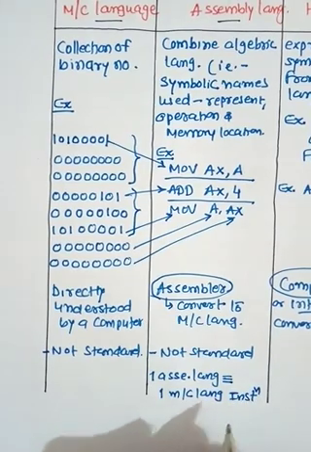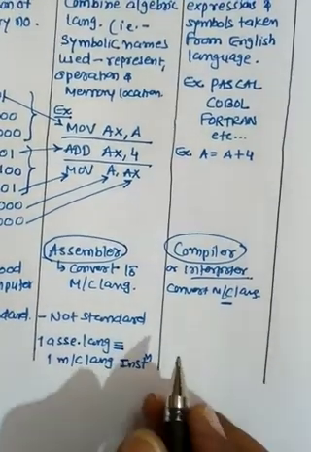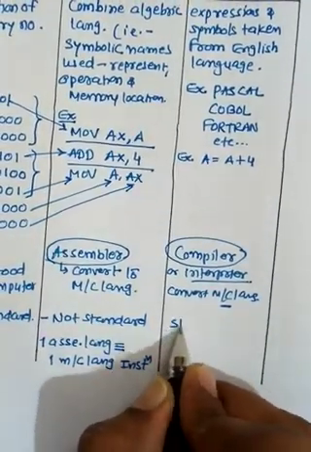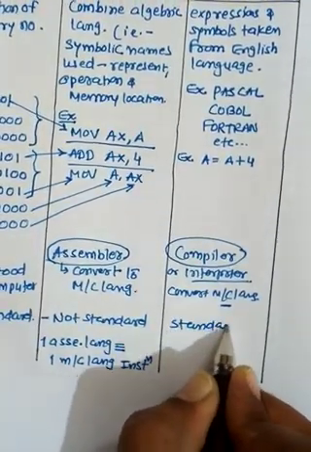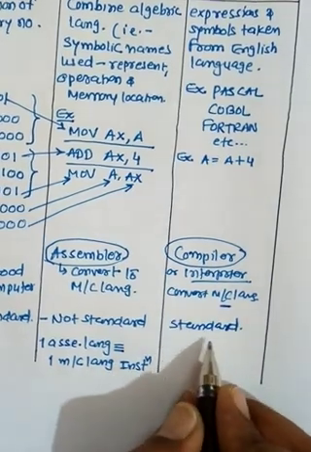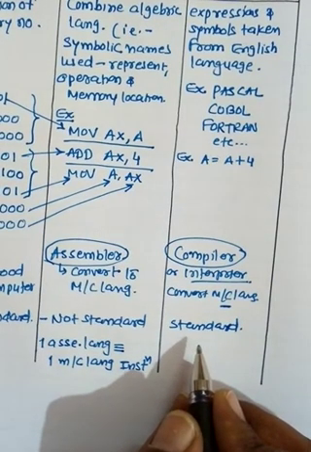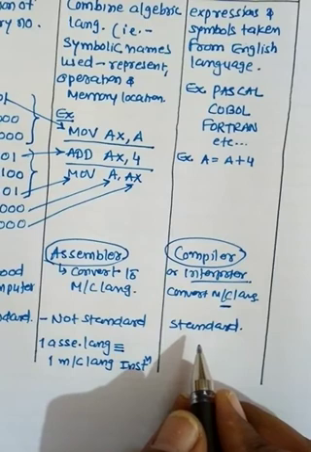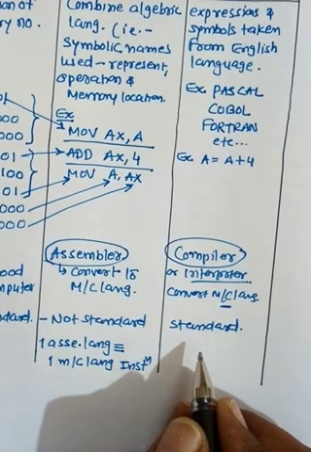Okay, and also we can say that one assembly language instruction is equal to one machine language instruction. Okay, and for the third one, a high level language is standard. So it means what? Standard means the programs are independent of the machine on which they will be executed.